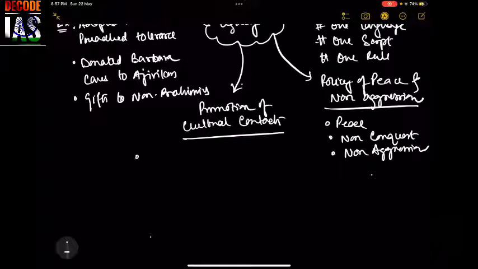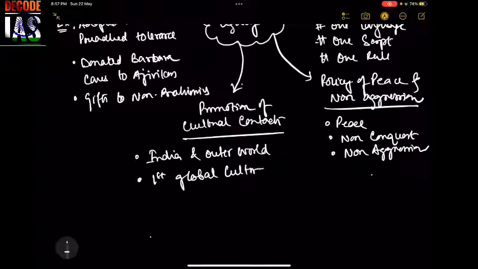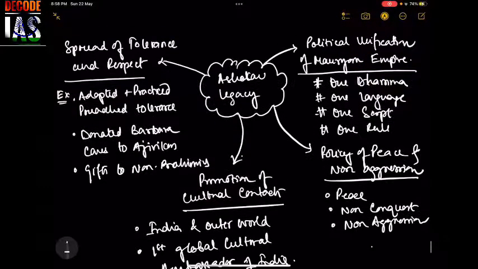Say, for example, India and the outer world. He is considered the first global cultural ambassador of India. So this is the way you need to understand and memorize all this. It is easy. You just have to focus on the key points.